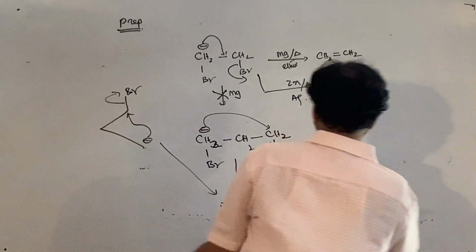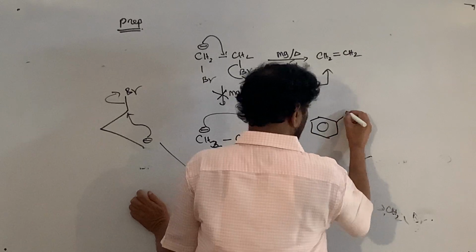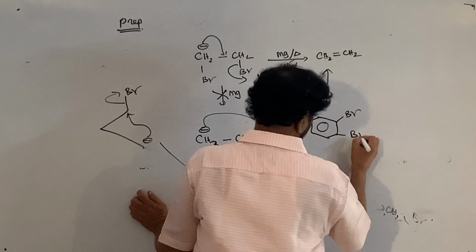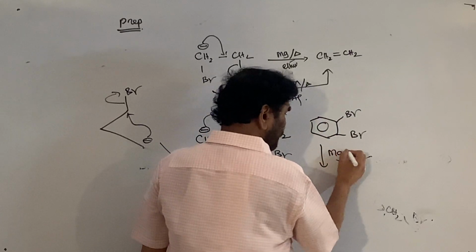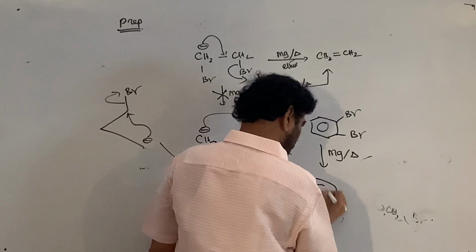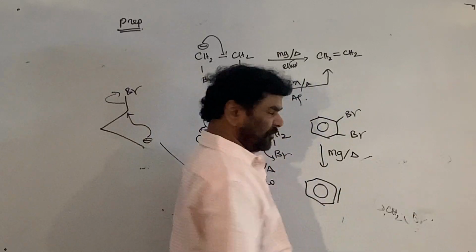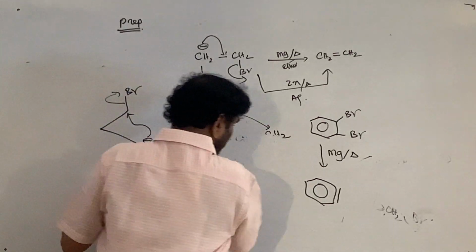If you take benzene with 1,2-dibromo, ortho-dibromobenzene, on treatment with magnesium the derivative is not possible. Benzyne is formed, which acts as an intermediate and is not stable.